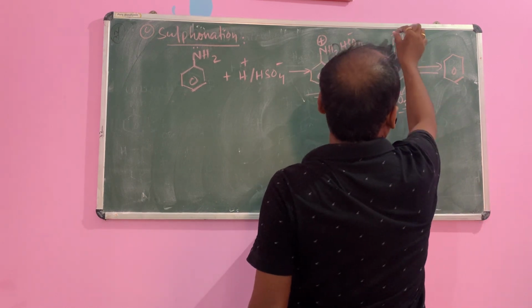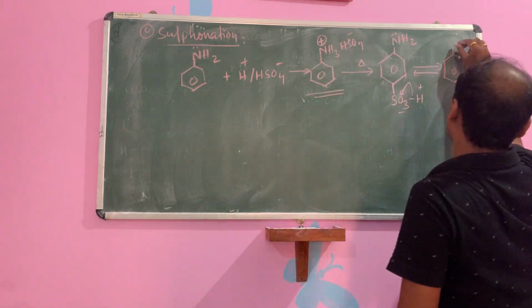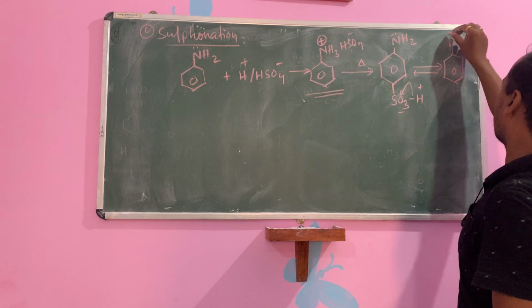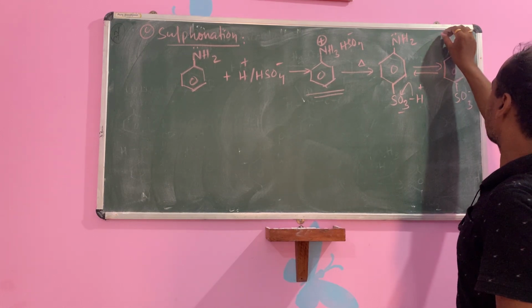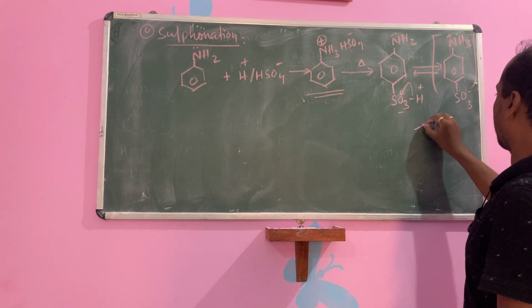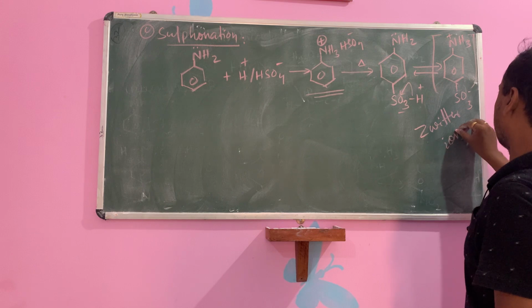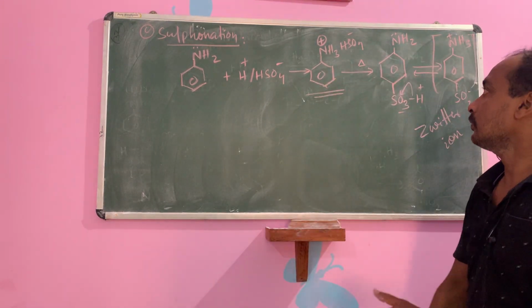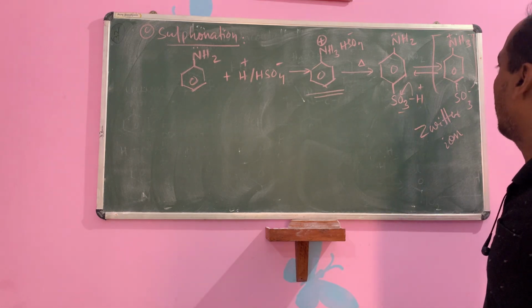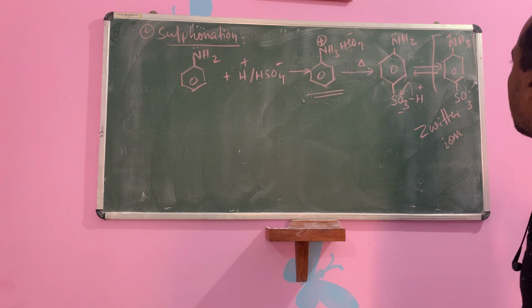You see, again H plus goes to the NH2 to form NH3 plus aniline. Okay, and this one is your SO3 minus. This one is known as a zwitterion. So these are all about sulfonation. Okay.